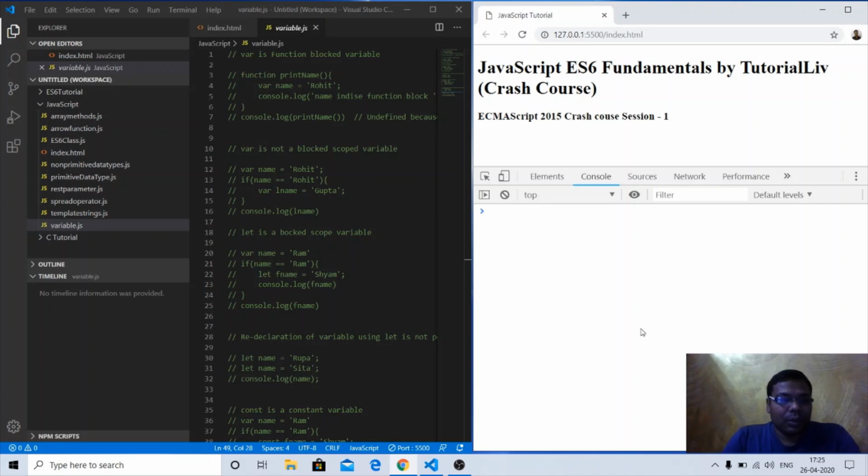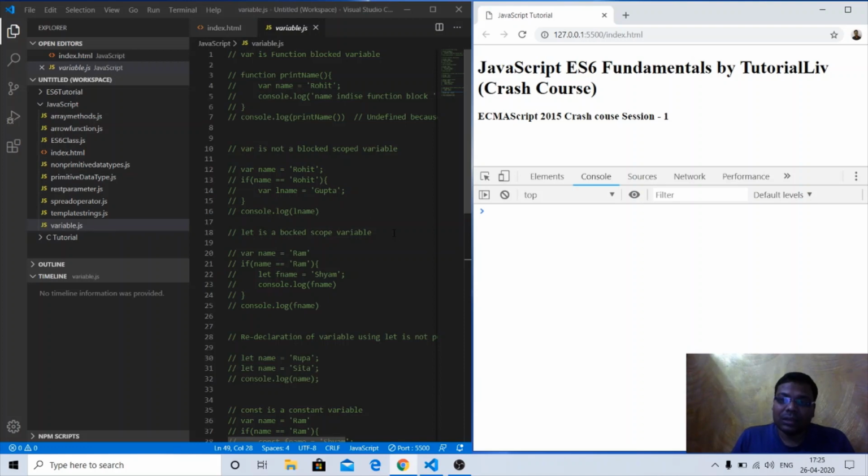So let's jump into the crash course, and we'll go through only the important topics here. Starting with the variables first. JavaScript has introduced two new variables, let and const. They differ from var. How are they different from var?